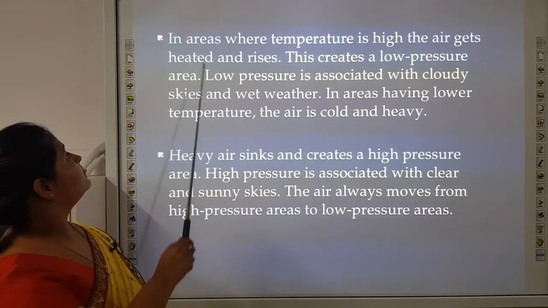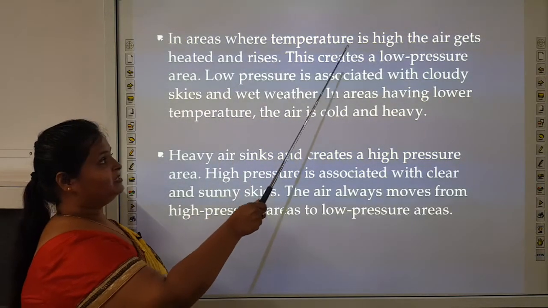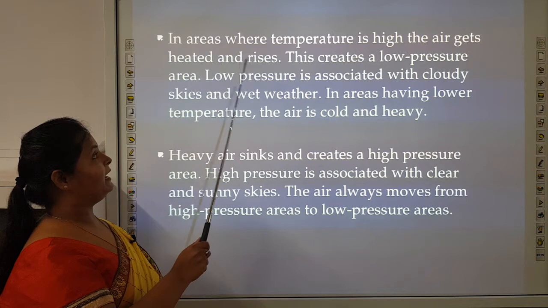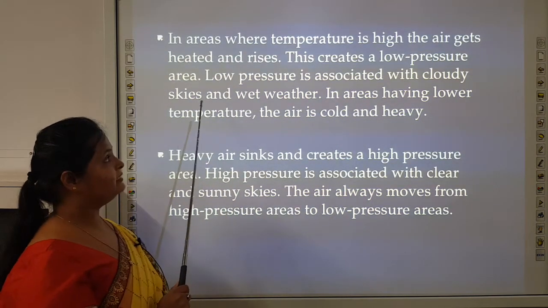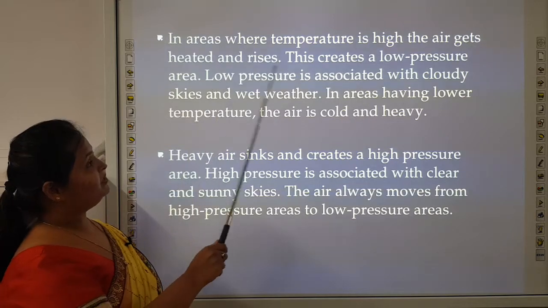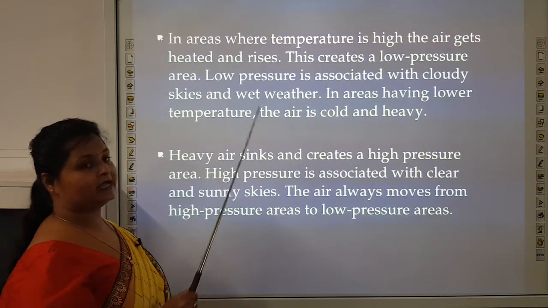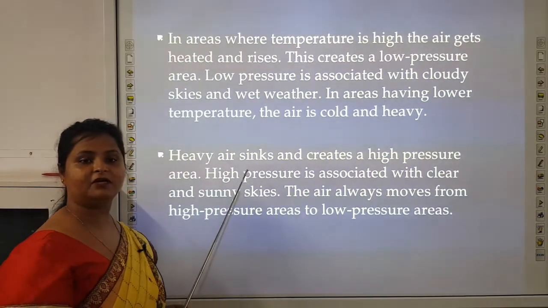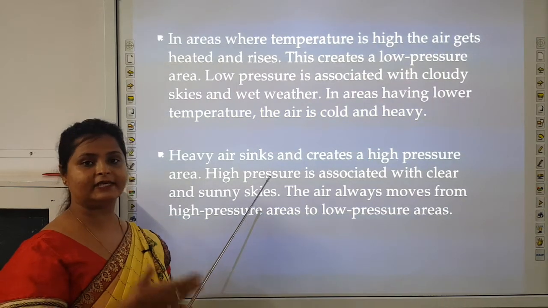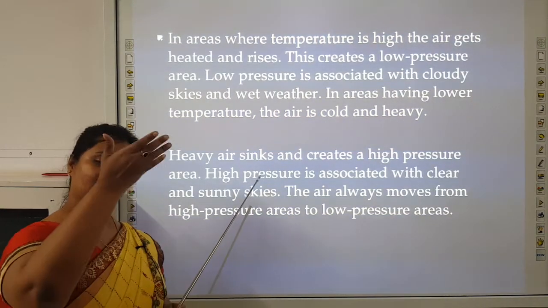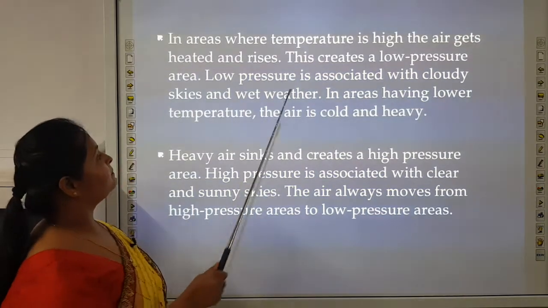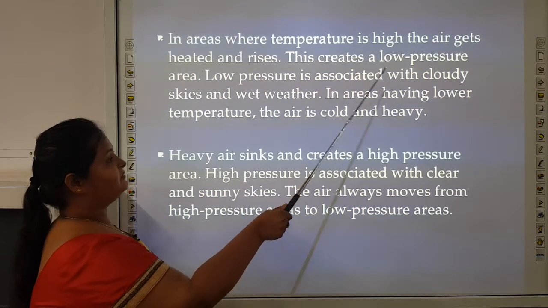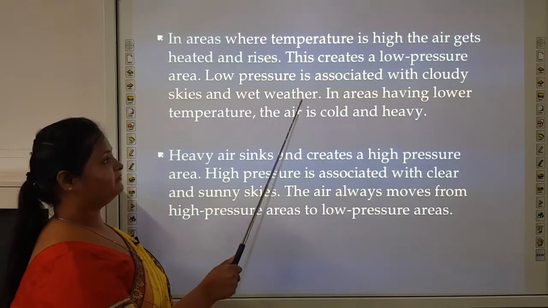Further, in areas where temperature is high, the air gets heated and rises. This creates a low pressure area. So, the surface of the earth will become a low pressure area as the air is heated up and rising up. Low pressure area is associated with cloudy skies and wet weather.